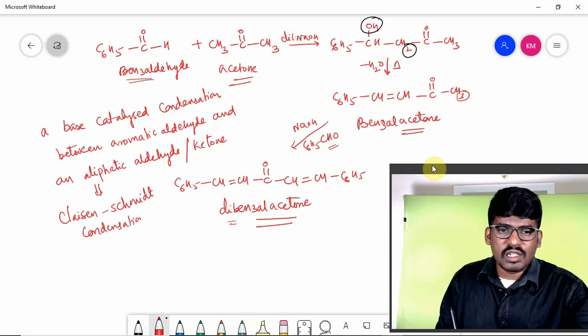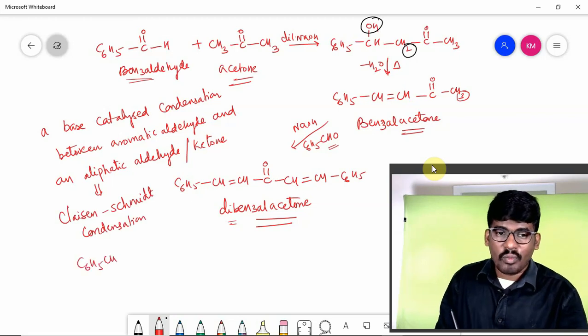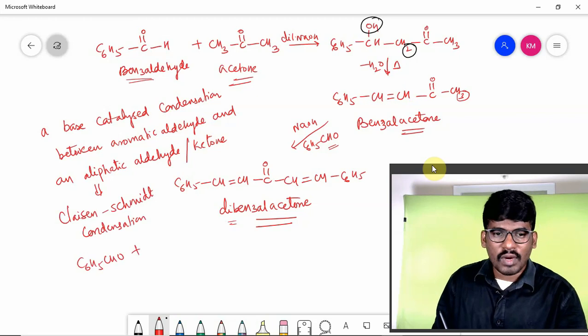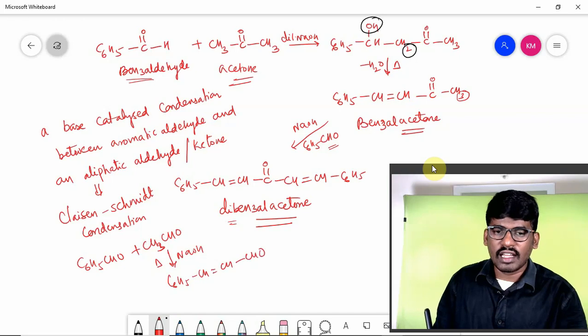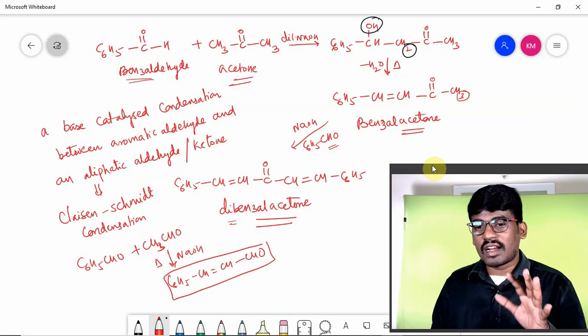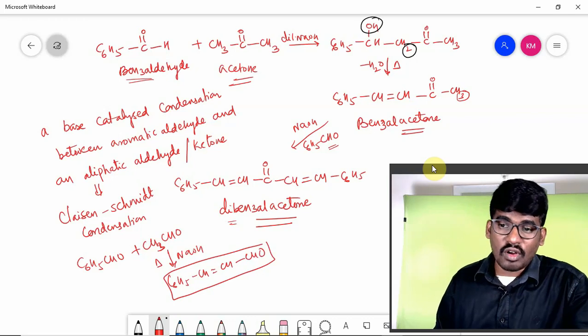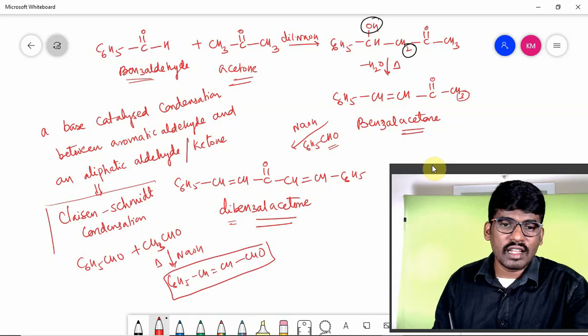So, Claisen-Schmidt condensation is the condensation taking place between an aromatic aldehyde like benzaldehyde plus an aliphatic aldehyde like acetaldehyde in the presence of base. If it is heated, then it forms an alpha beta unsaturated aldehyde. Whatever condensation reactions we have discussed so far with benzaldehyde are examples of Claisen-Schmidt condensation.